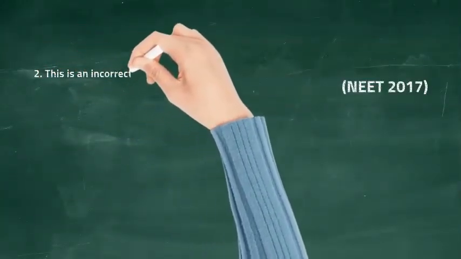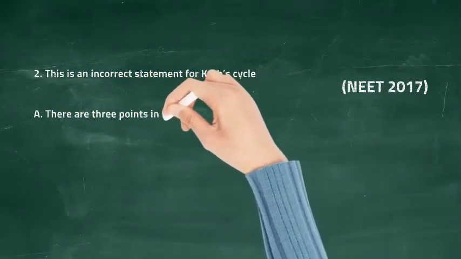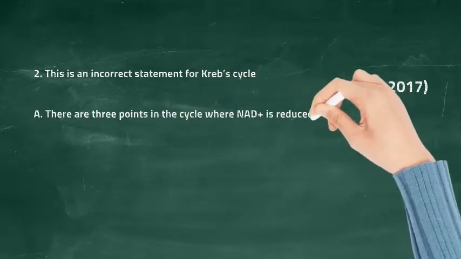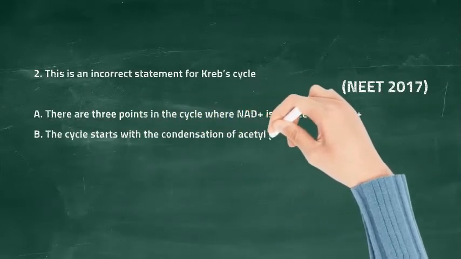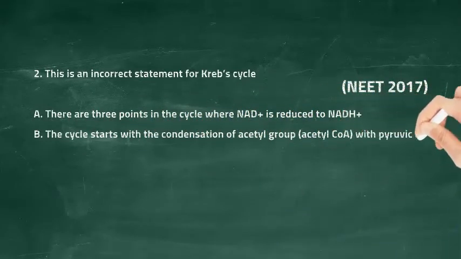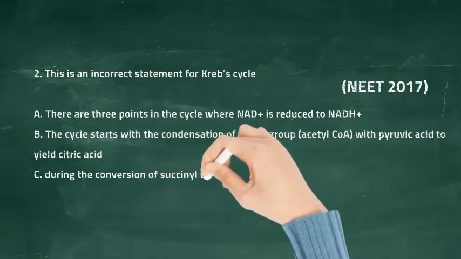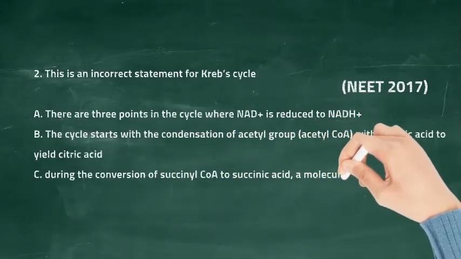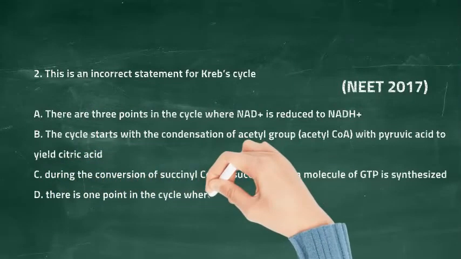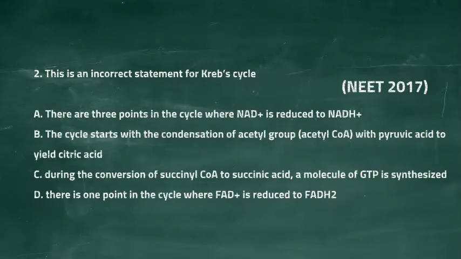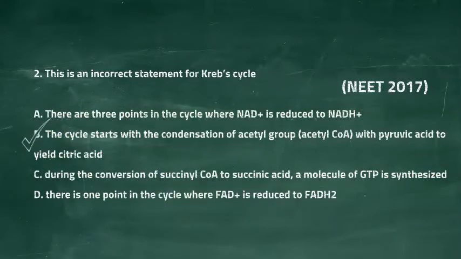Question second, this is an incorrect statement for Krebs cycle. Option A is there are 3 points in the cycle where NAD positive is reduced to NADH positive. Option B is the cycle starts with the condensation of acetyl group acetyl CoA with pyruvic acid to yield citric acid. Option C is during the conversion of succinyl CoA to succinic acid, a molecule of GTP is synthesized. Option D is there is one point in the cycle where FAD positive is reduced to FADH2. So the right answer for this question is option B. The cycle starts with the condensation of acetyl group acetyl CoA with pyruvic acid to yield citric acid.